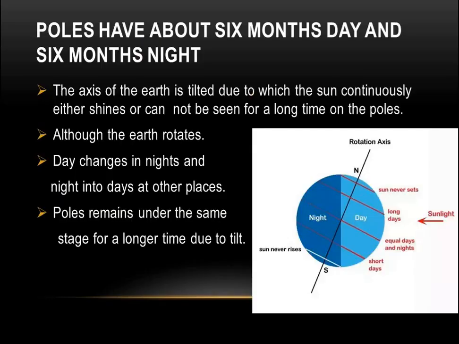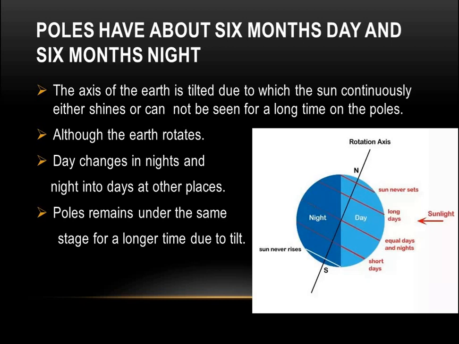Now one more thing in the chapter: poles have about 6 months day and 6 months night. How does it happen? As we know, the earth rotates, and we have understood how days and nights are formed due to the rotation of the earth. We have already covered that.